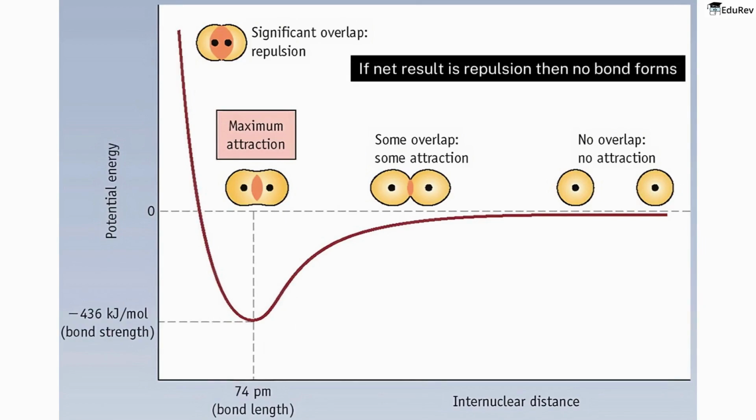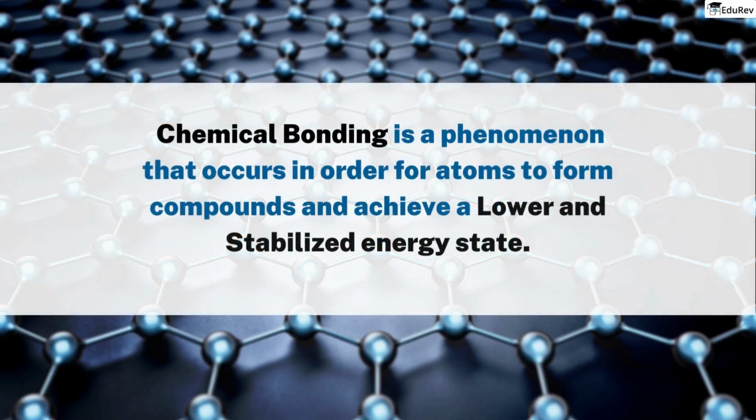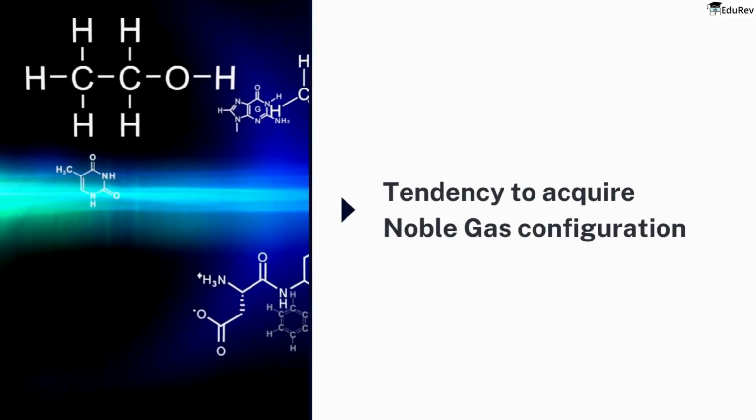However, if the net result is repulsion, then no chemical bonding is possible. So, chemical bonding is a phenomenon that occurs in order for atoms to form compounds and achieve a lower and stabilized energy state. The second reason of chemical bond formation is tendency to acquire noble gas configuration.